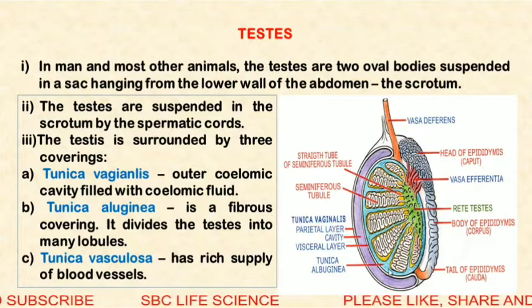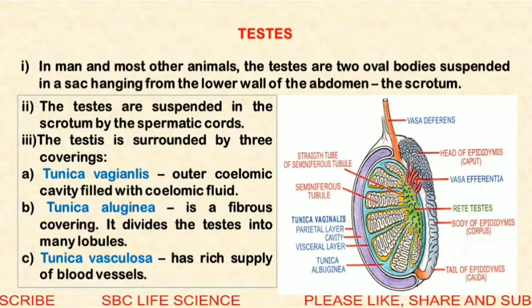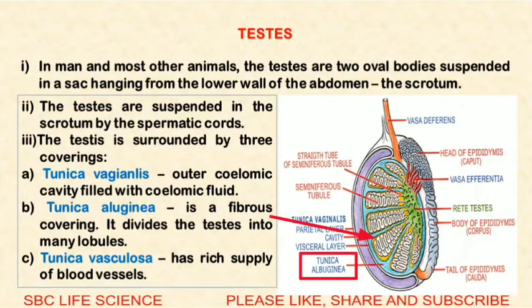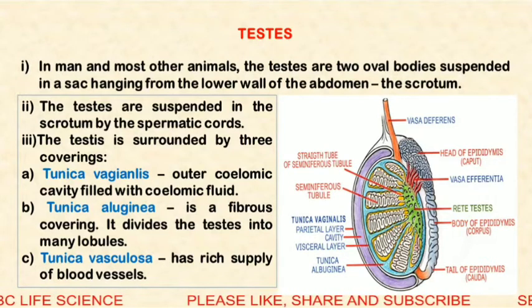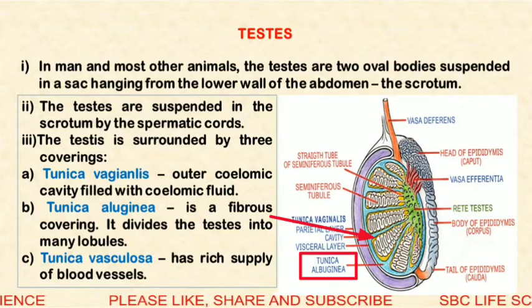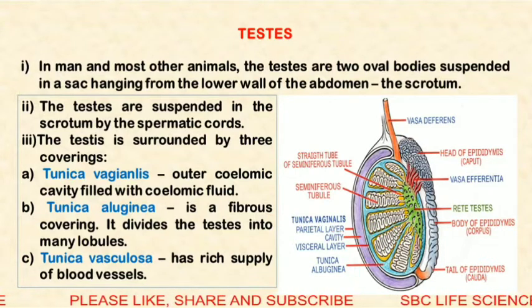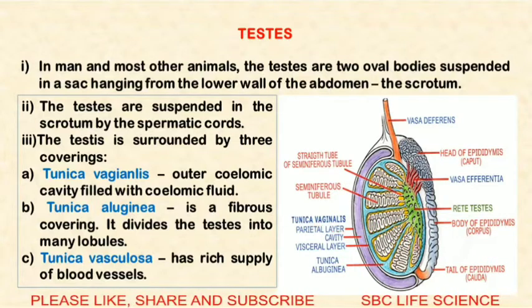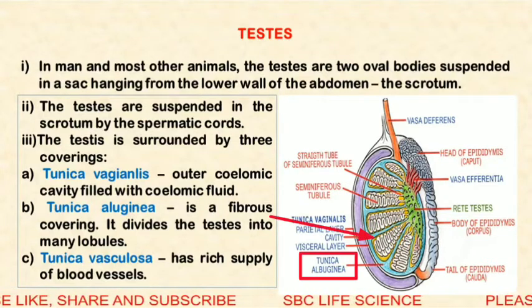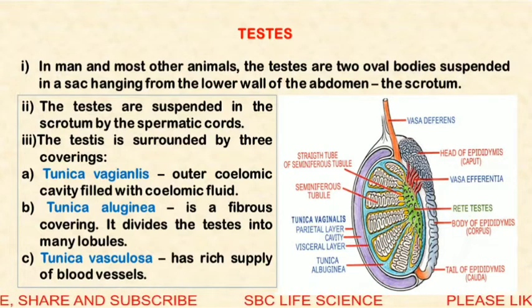It is made up of a fibrous covering and divides the testes into many lobules. So here you can see that many lobules are present, and this inner compartment is divided by the tunica albuginea, which is a fibrous layer.